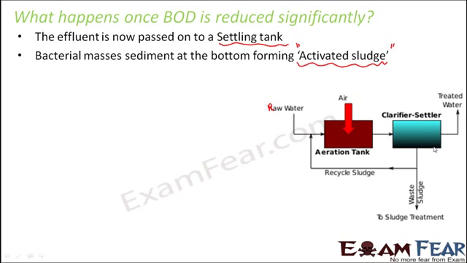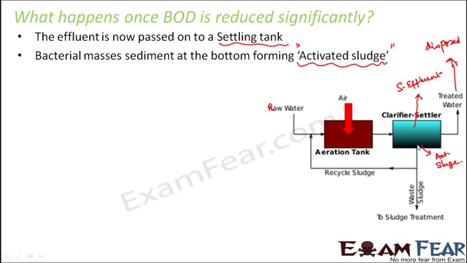In the settling tank, at the top side, you will have the secondary effluent. That means the effluent which is received at the end of the secondary treatment. And at the bottom, what do you have? At the bottom, you have the activated sludge. So this top portion, that is secondary effluent, which has relatively lesser BOD, that is the treated water, will be directly disposed of.